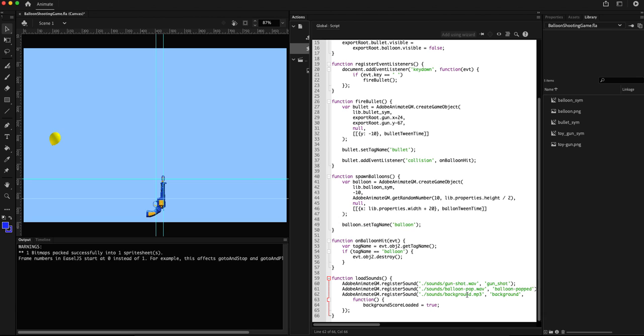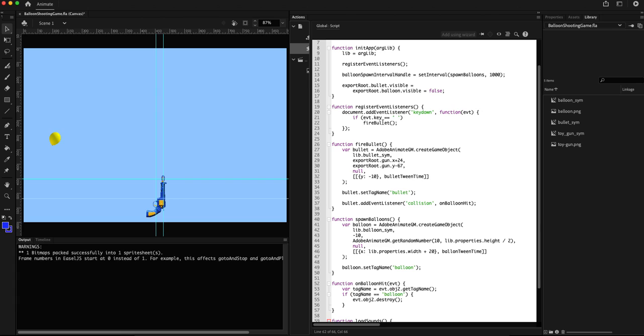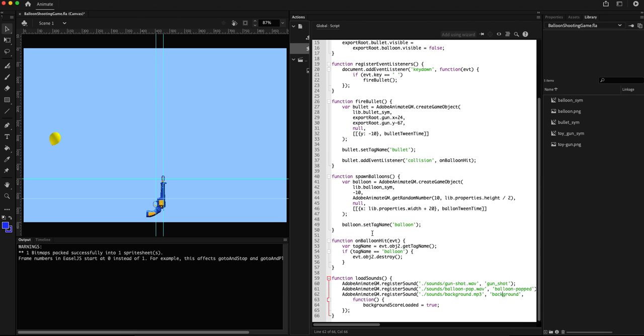One more difference. When the game is loaded in Chrome, Chrome doesn't allow sounds to be played automatically unless some user interaction has happened. For example, in our case, when user presses space bar to fire a bullet, that is the interaction, and once that is done, any interaction with the page, only then the sound is allowed to play in Chrome.